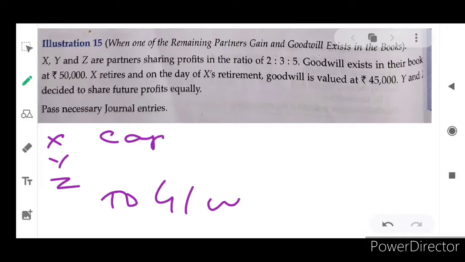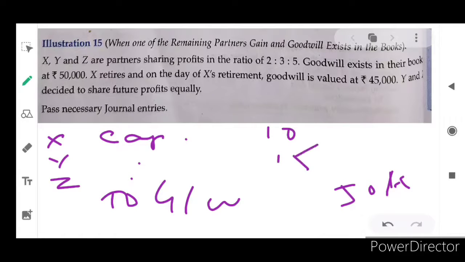The capital accounts of all the partners are debited as per their existing profit sharing ratio. The goodwill is 50,000 and the existing profit and loss sharing ratio is 2:3:5. So 2 plus 3 plus 5 is 10. So 2 by 10, 3 by 10, 5 by 10 of 50,000 gives 10,000, 15,000 and 25,000.